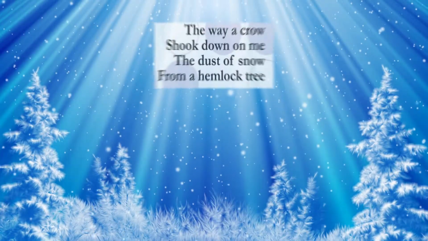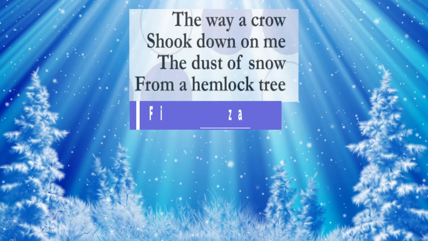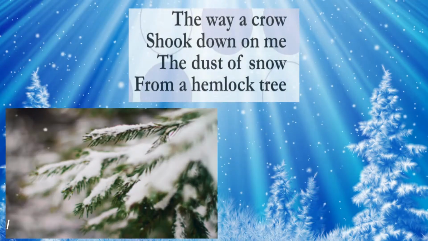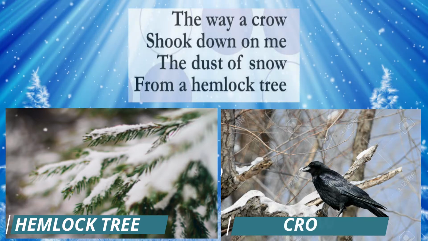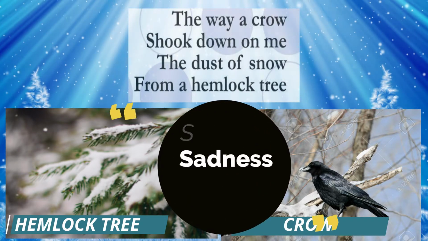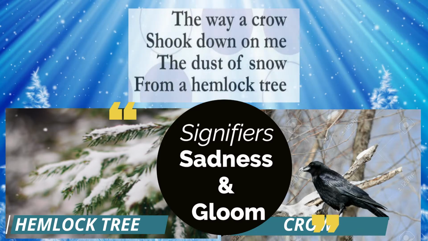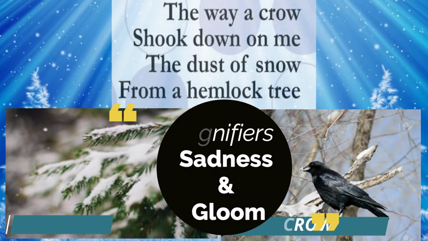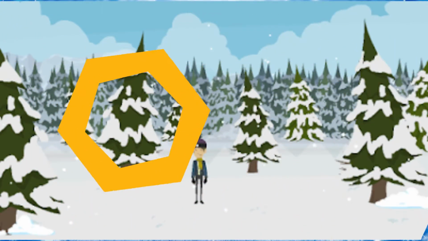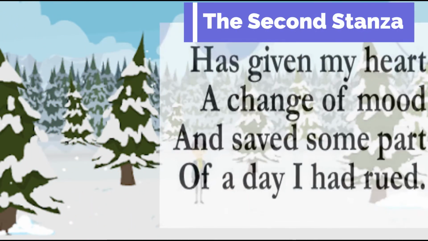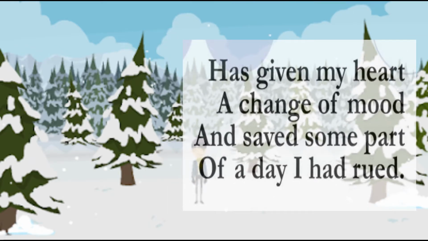Here, in this first stanza, the poet has introduced us to the 2 agents of nature. The first one is the hemlock tree and the second one is the crow, which are considered to be signifiers of sadness and gloom, just like the poet's mood was in the opening scene of our poem. So let us now move to the second stanza. Has given my heart a change of mood and saved some part of a day I had rued.